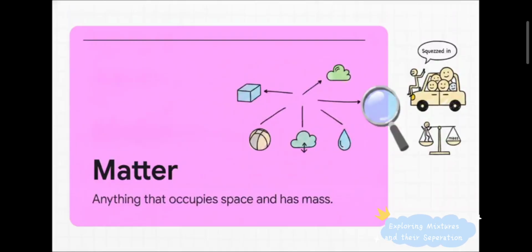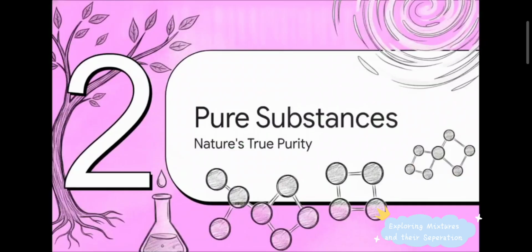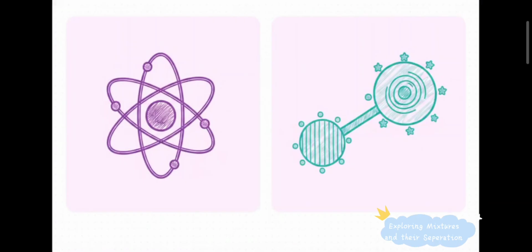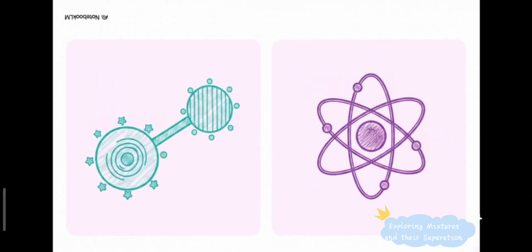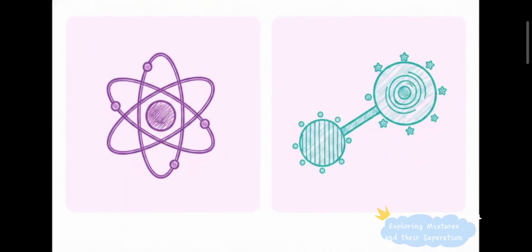Basically, everything around us that has even a tiny fraction of mass and occupies any space at all fits right into this classification tree. Moving down the tree to section 2, pure substances. So, pure substances are divided into 2 main camps, elements and compounds. Elements are essentially the singles of the chemistry world. They're just one type of atom flying solo. Think of an isolated chunk of iron or pure gold. It is just one thing.